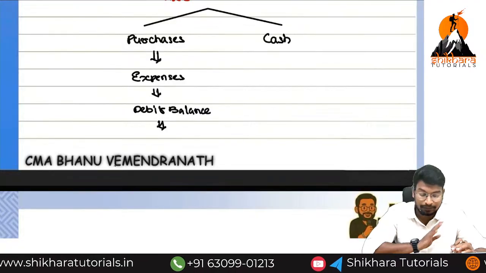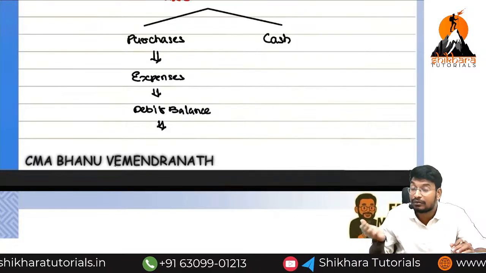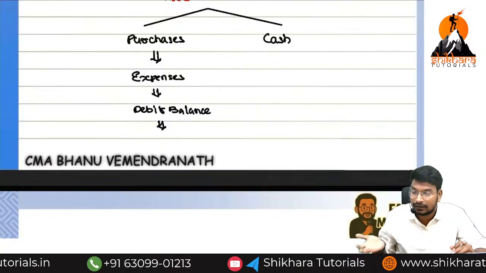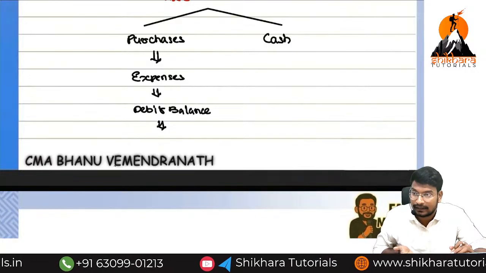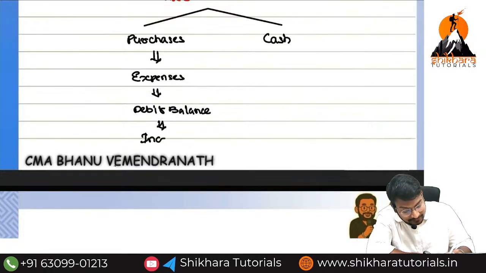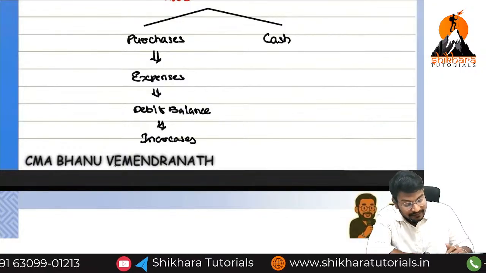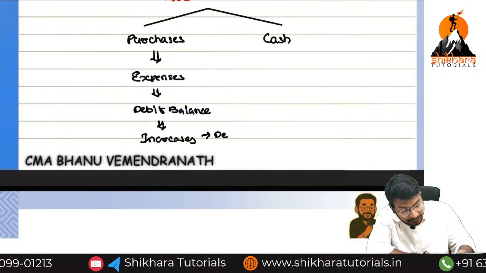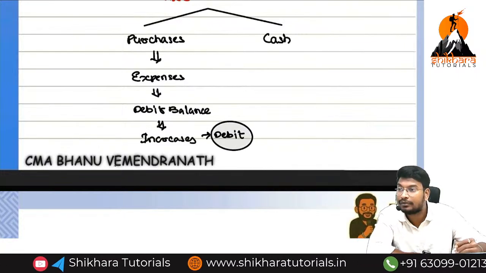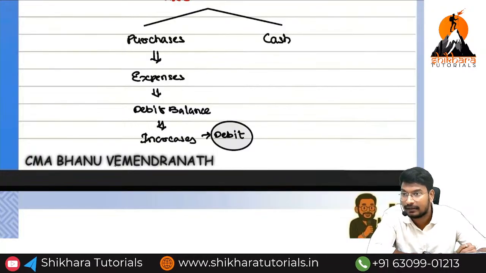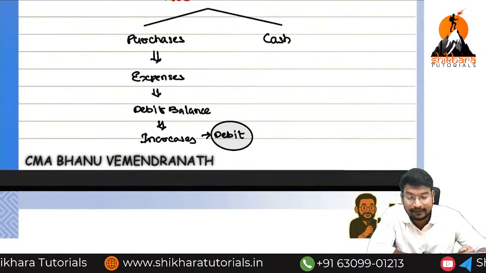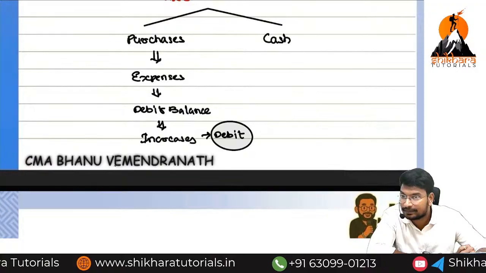Okay guys. Previously we did not have any purchase; now we have purchase. Previously the value of purchase was 0, now it is 10 lakhs. So it increases. Which balance is increasing? Debit balance. Debit balance increases, so we need to do debit. Did you get the point? Or if you follow the traditional approach: purchase, expenses, nominal account, debit all expenses and losses, credit all incomes. At that point also, purchase is an expense, debit.